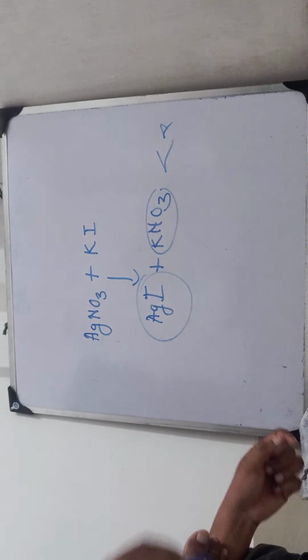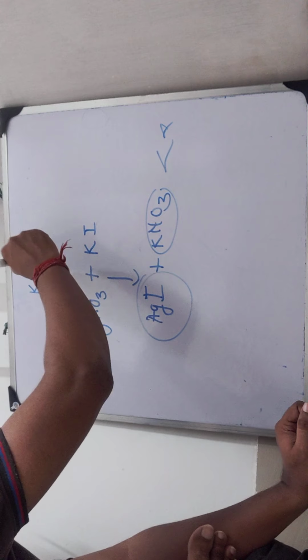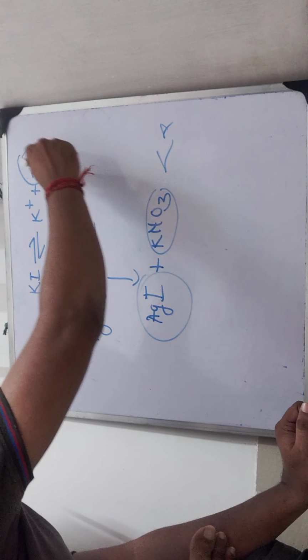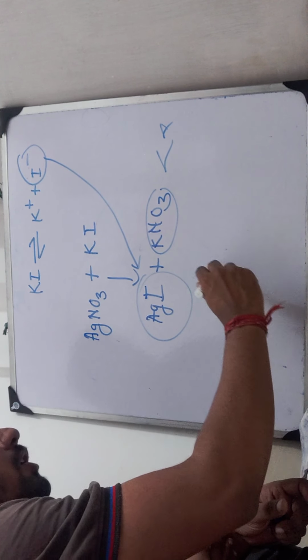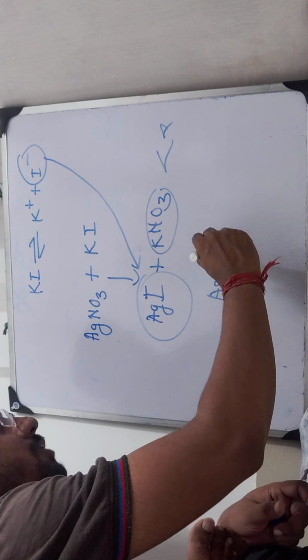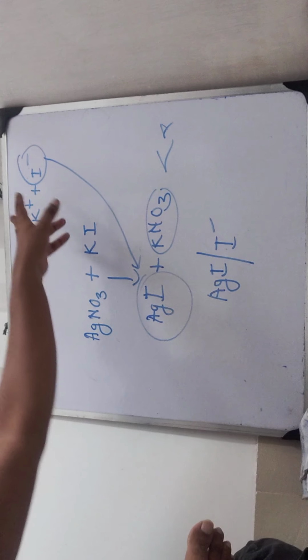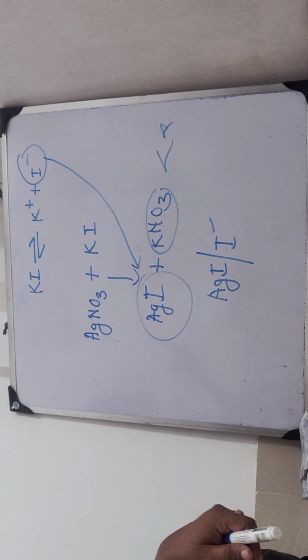There are several molecules of KI, and KI dissociates as K+ and I-. So these I- ions are attracted by AgI to form the sol of AgI and I-. They combine with each other to form a larger particle which ranges between 1 to 1000 nanometer. So this is the process by which negatively charged colloids can be prepared.